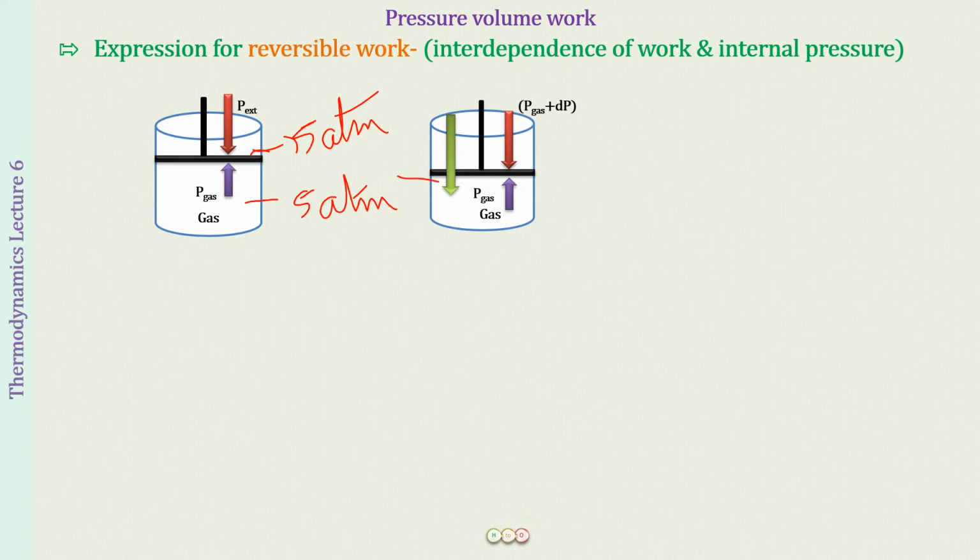In case of the irreversible process, what we did was that we increase the external pressure to, for example, 50 atmosphere. All of a sudden the external pressure was increased by a large amount. So immediately the piston went down, and throughout the process, therefore, the pressure that remained was 50 atmosphere, that was equal to the external pressure.